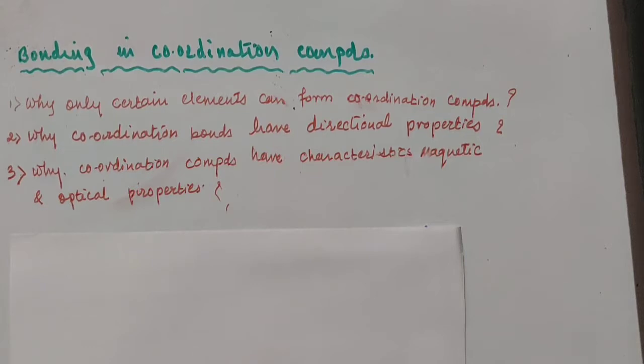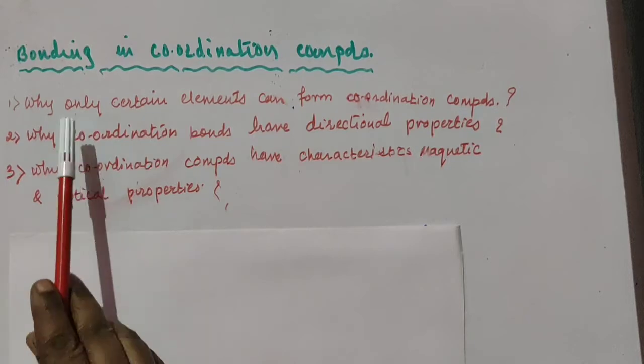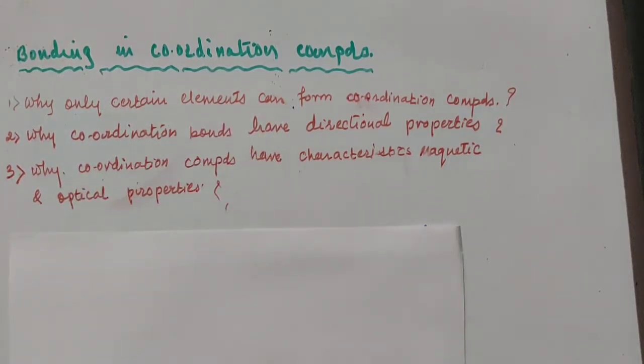So let us see bonding in coordination compounds. Actually, coordination compounds were discovered by Werner, and Werner couldn't answer some questions. Only d block elements can form coordination compounds, but not all the d block elements can. So Werner couldn't answer why only certain elements can form coordination compounds. What is the reason for that?